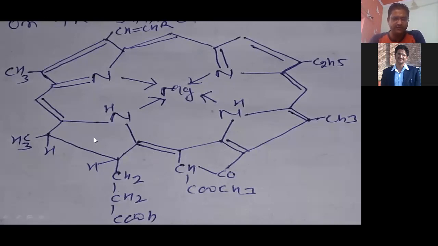These pyrrole rings are connected from the alpha position to one another, because this is nitrogen, then this is alpha, this is beta position, this is alpha, this is beta position. So at the beta position, here methyl, methyl, methyl, 3 methyl, and at another beta position, one vinyl, and one ethyl here, right? And then one propanoic acid, and then one methyl acetate, right? So in this way, this is basically the structure of chlorophyll.